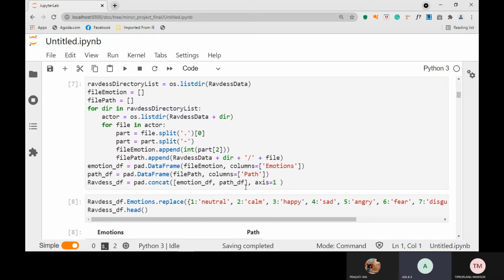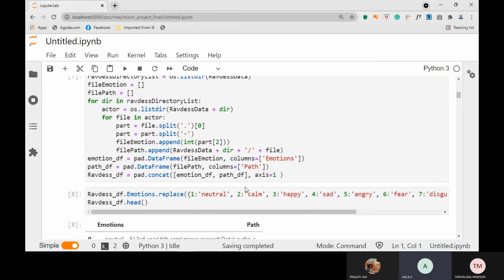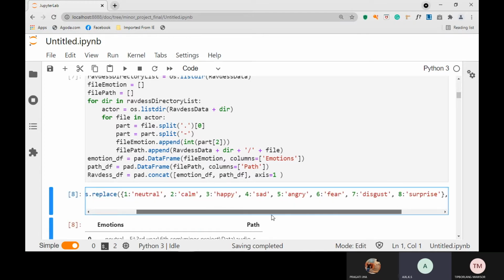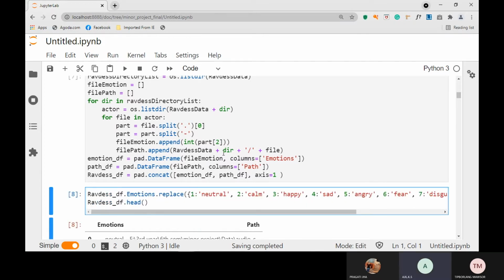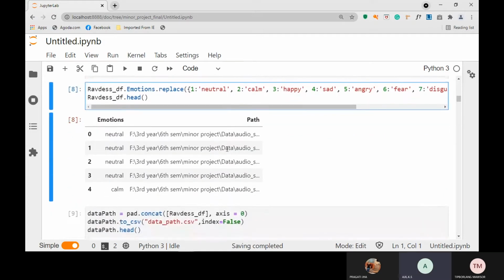Now we are providing the emotions. The general emotions provided here are neutral, calm, happy, sad, angry, fear, and disgust. Now we are using the head function to create a column representation of the emotions obtained and the path of each emotion.